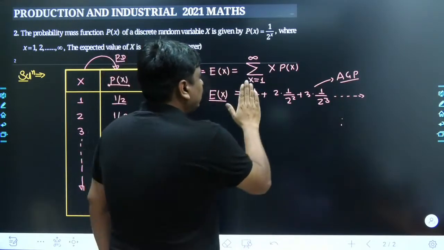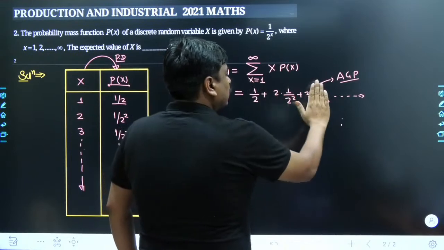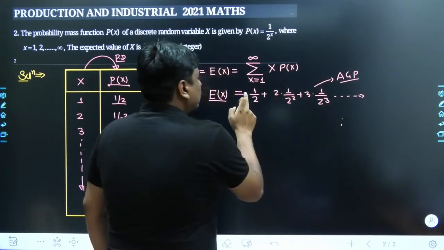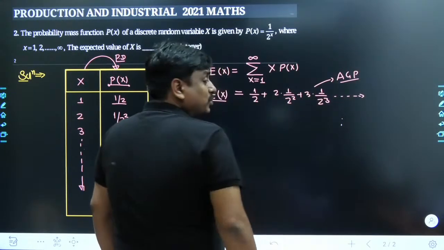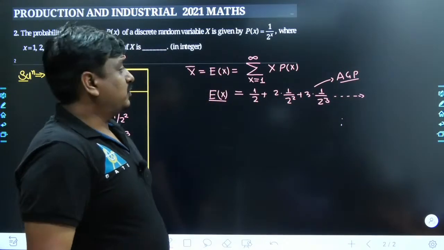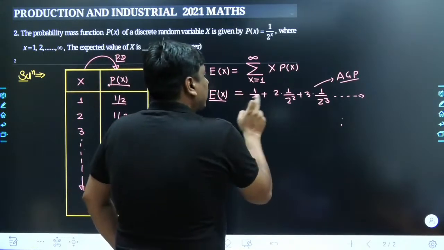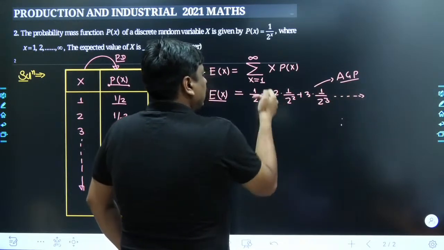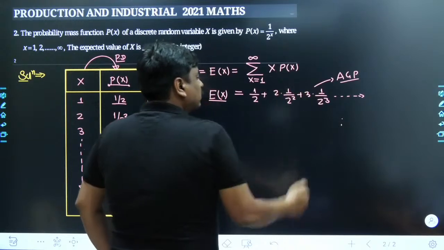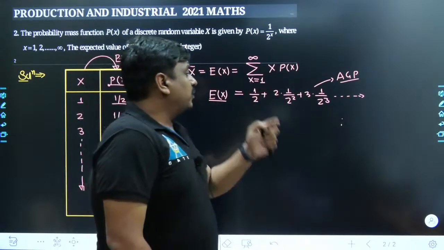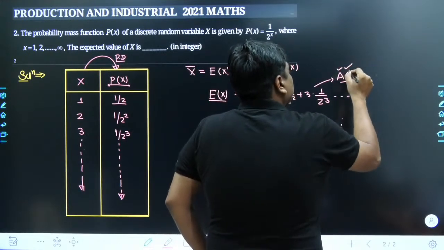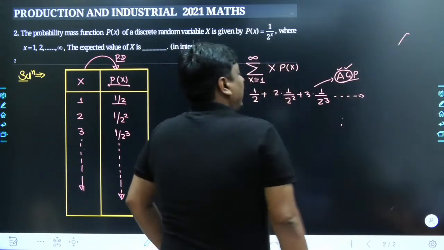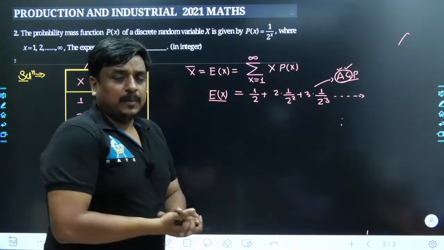My dear friends, if you keep 1 upon 2, 1 upon 2 to the power of 2, 1 upon 2 to the power of 3 aside, you will see the first number is 1, then 2, then 3, then 4, then 5, then 6. So obviously it is a type of arithmetic progression. And if you keep 1, 2, 3, 4, 5 aside, the first number is 1 upon 2, the second is 1 upon 2 to the power of 2, the third is 1 upon 2 to the power of 3. So by default, it is a geometric progression. So it is a glue of A as well as G, an arithmetic geometric progression.